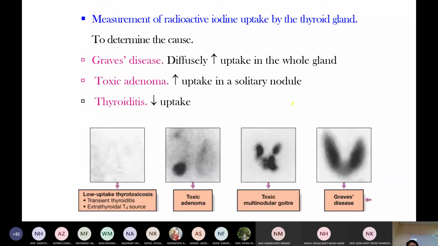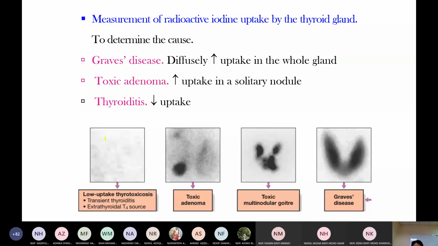And then for thyrotoxicosis, how to measure hyperactivity? We measure the radioactive iodine uptake by the thyroid gland. In Graves' disease, there is diffusely increased uptake of radioactive iodine in the whole gland. In toxic adenoma, these are the toxic areas, the hyperactive areas. In toxic multinodular goiter and toxic adenoma, this area is the hyperactive area.